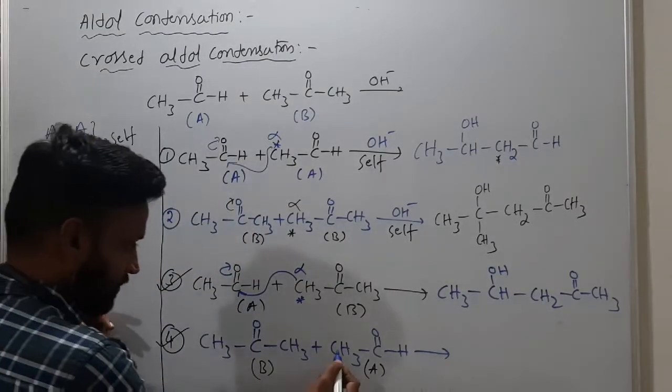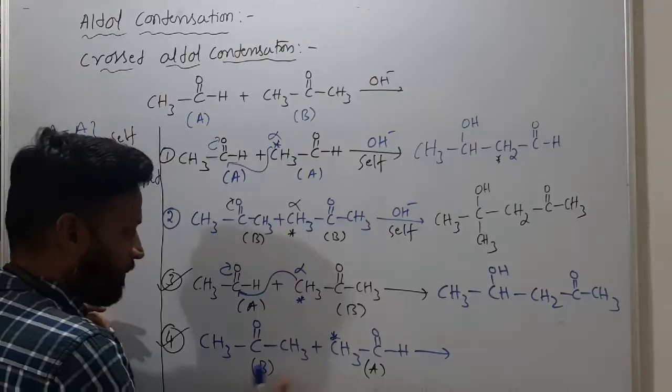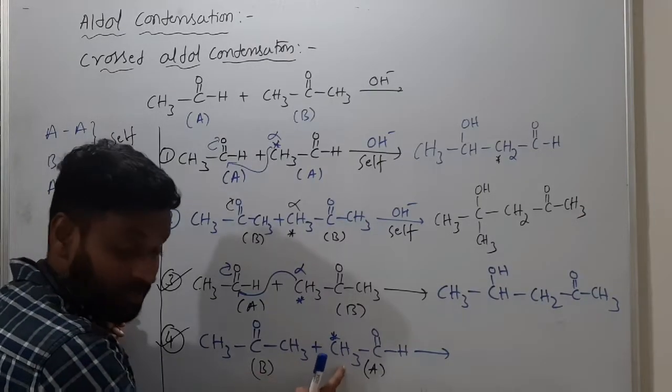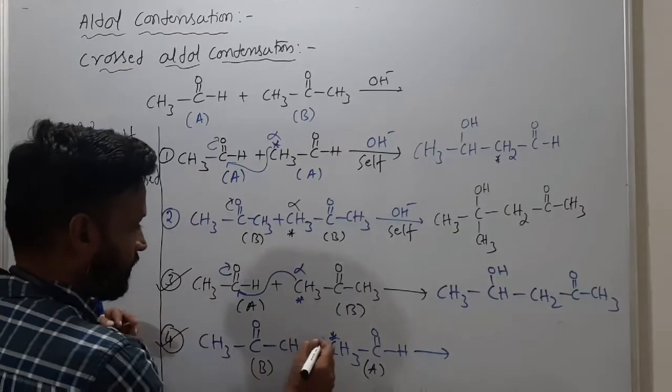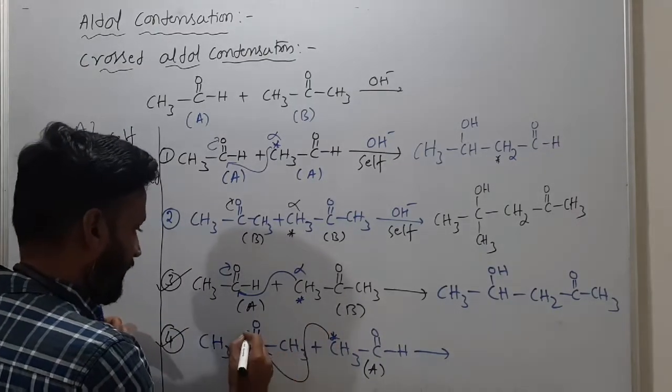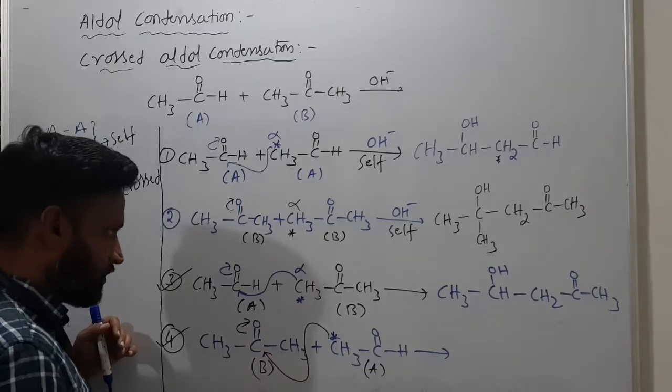Now reaction between these two, how? Very simple. Now this is the alpha. BA means you are removing alpha hydrogen from this acetaldehyde. So now this will come over here, and this pi bond will migrate towards oxygen.